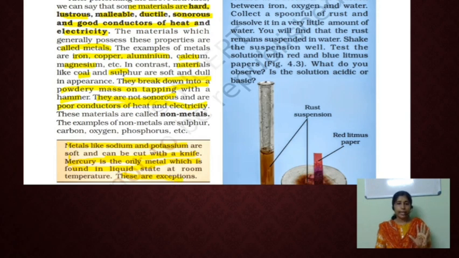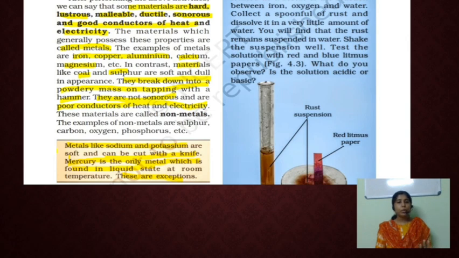Generally the metals are hard in nature, lustrous, malleable, etc. But there are some exceptional cases like sodium and potassium. They are metals, but very soft in nature, and we can cut them into pieces using a knife.